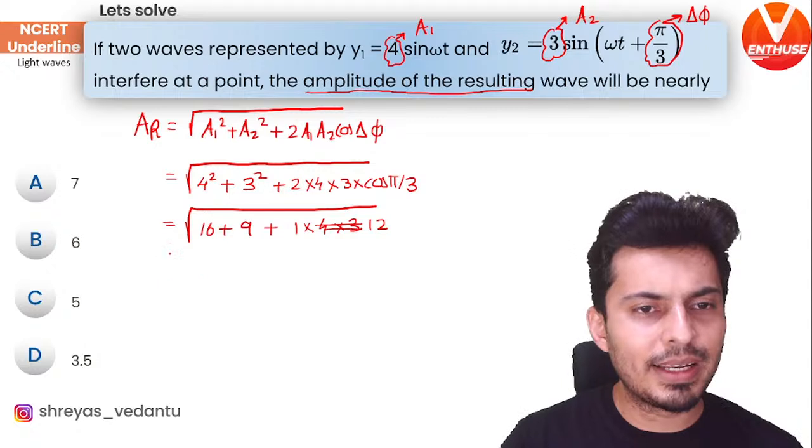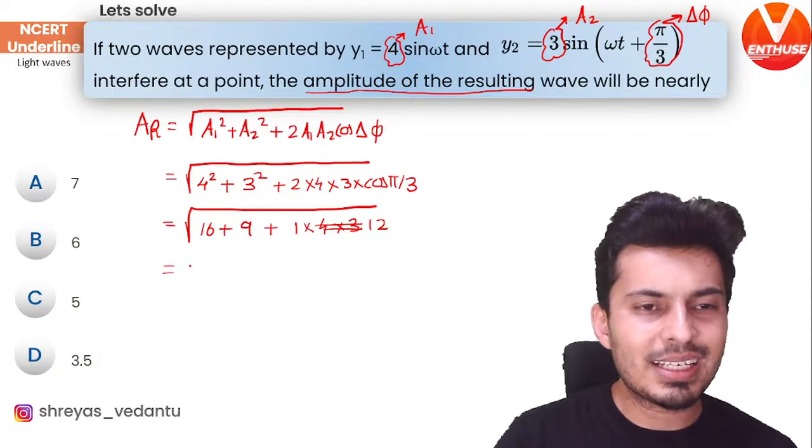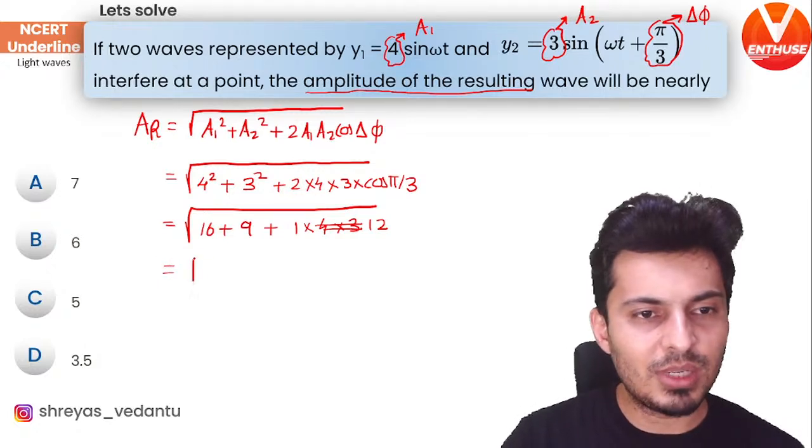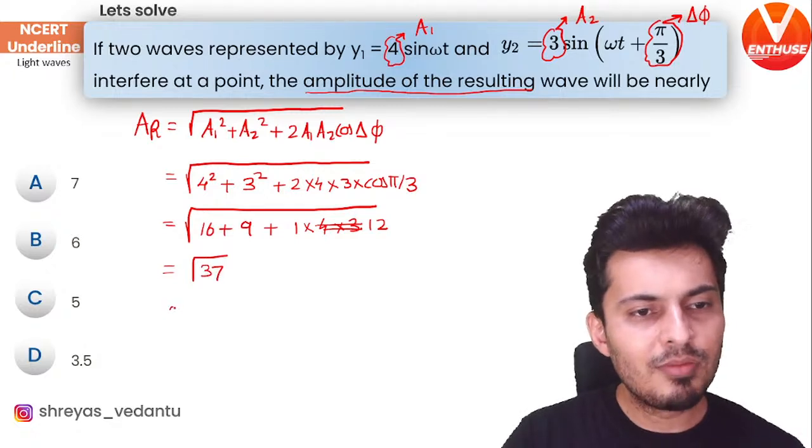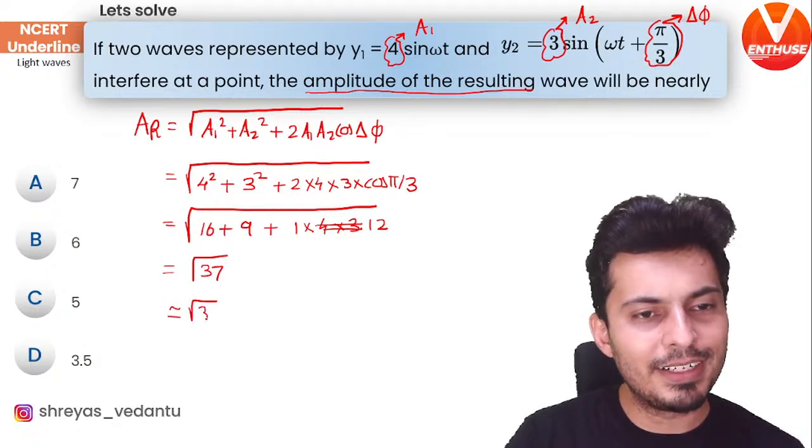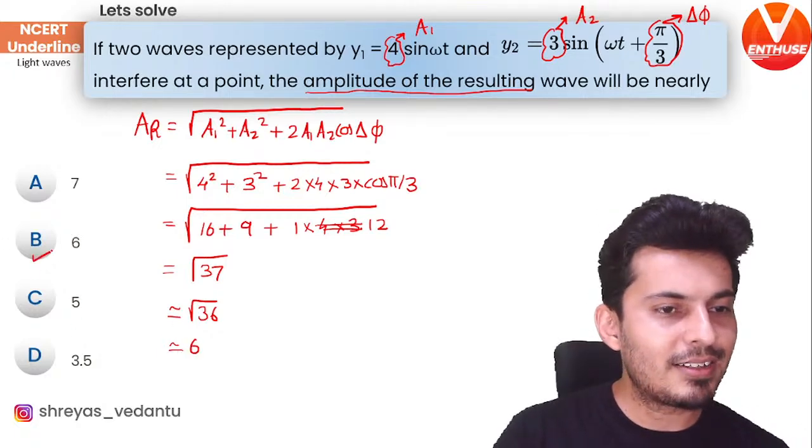So 16 plus 9 is 25, 25 plus 12 is 37, root of 37, which is approximately root of 36, which is 6. Hence the correct answer is B.